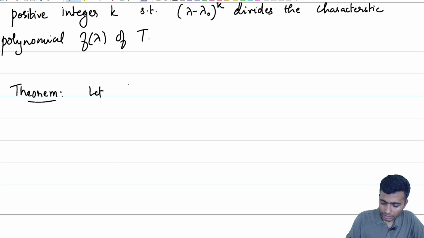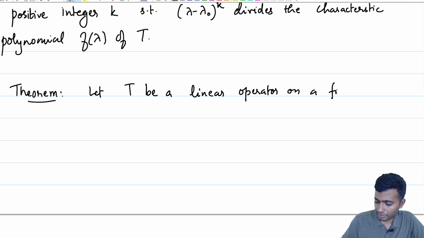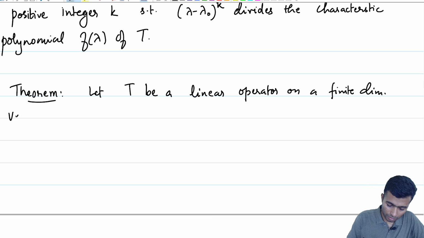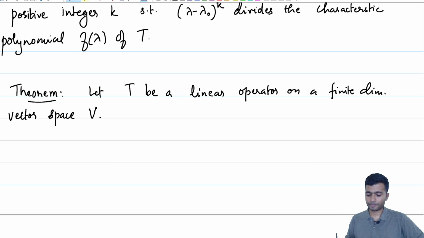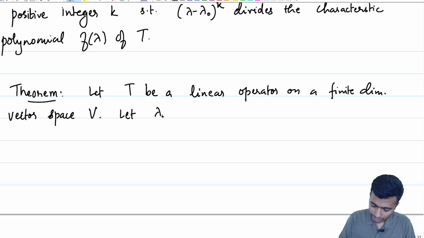Let T be a linear operator on a finite dimensional vector space V, and let lambda naught be an eigenvalue of T.